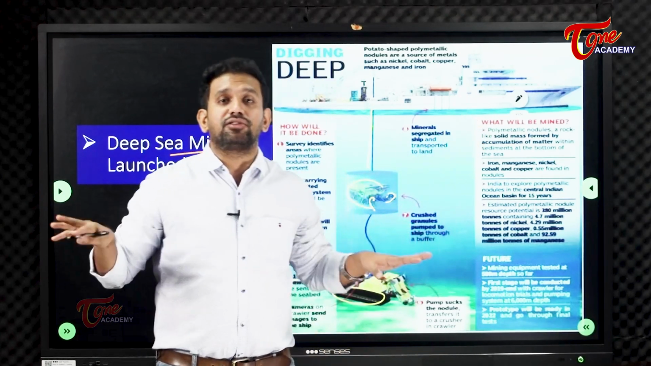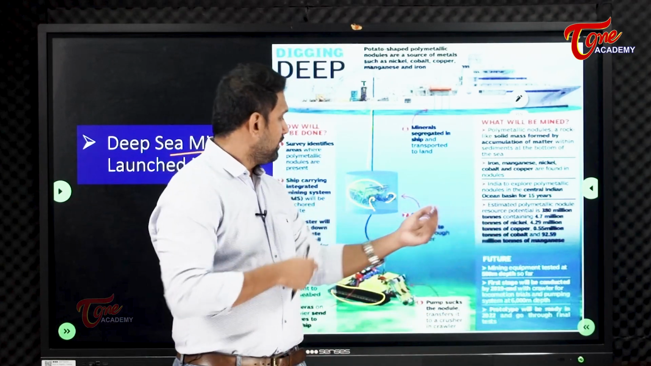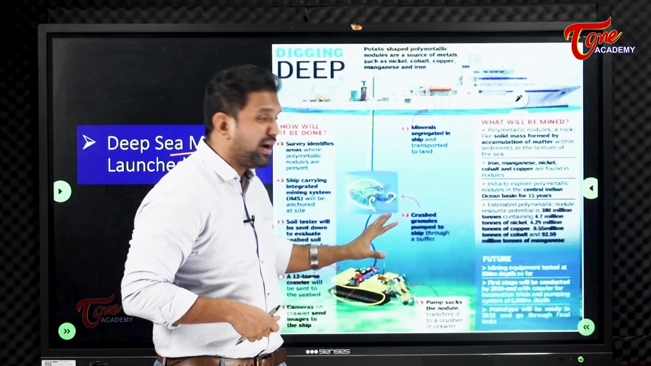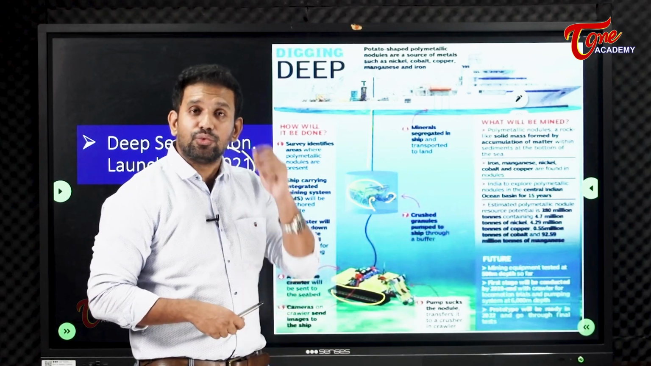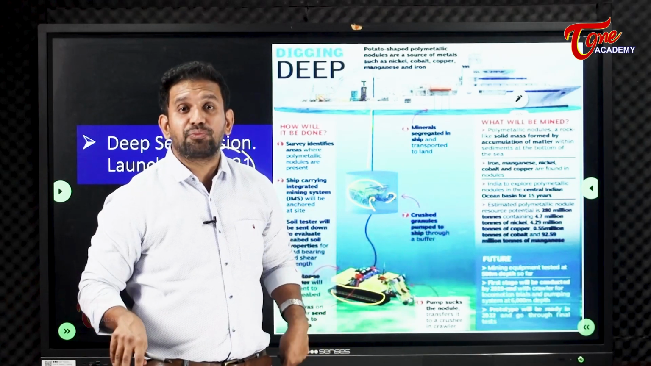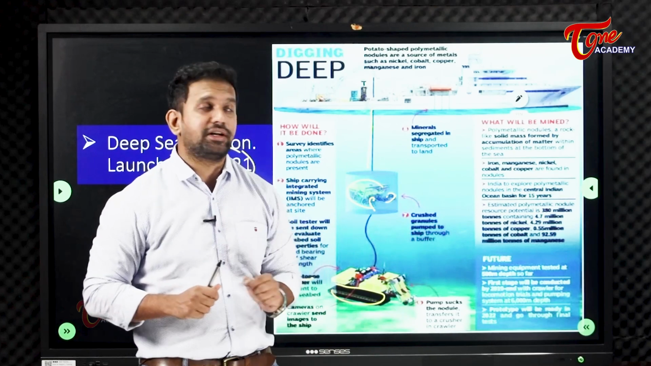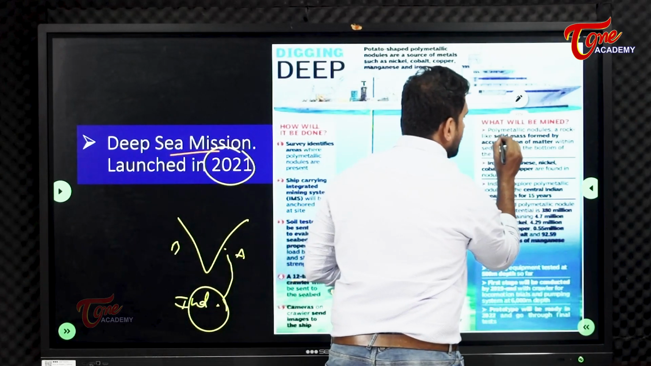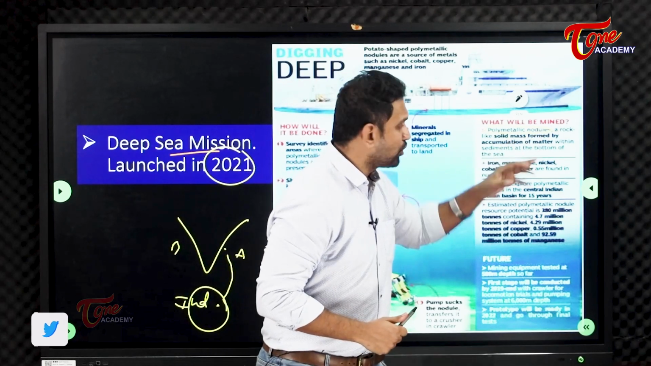Seabed means it touches the sea floor. And why is this mission? What is the use of this mission? This mission is to explore our seabed and to find important minerals, which they call polymetallic nodules. A rock-like solid mass.